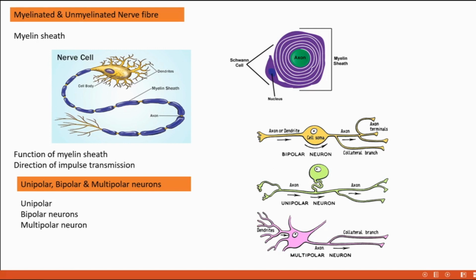Sensory neurons are neurons that receive impulses from the external environment. So that's about unipolar. Bipolar, I told you, has two extensions from the cell body. Then what about multipolar? Multipolar neurons have many extensions from the cell body. This question has been asked several times in examinations, so that's important. You have to understand. It's very easy. So, next slide.